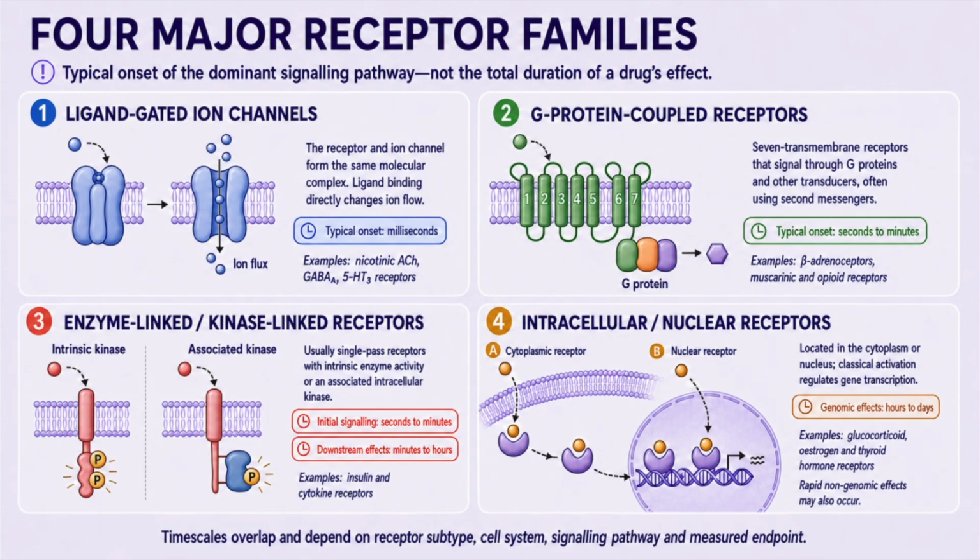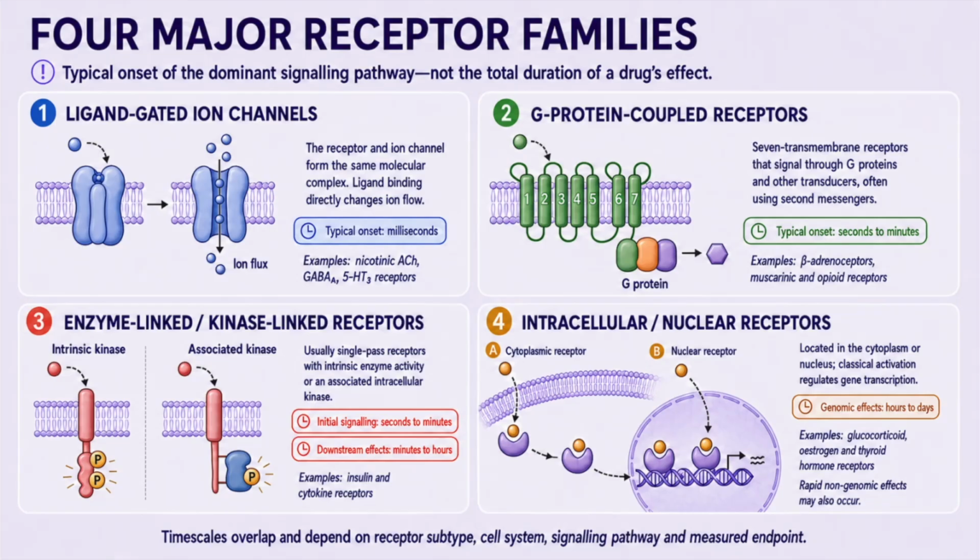The fourth family consists of intracellular and nuclear receptors. Their ligands must be capable of reaching the cytoplasm or nucleus. Classical activation produces a ligand-receptor complex that regulates gene transcription.